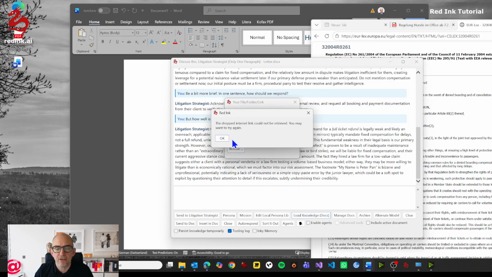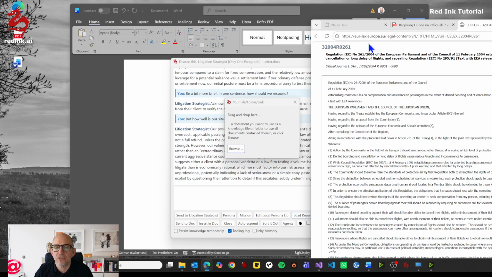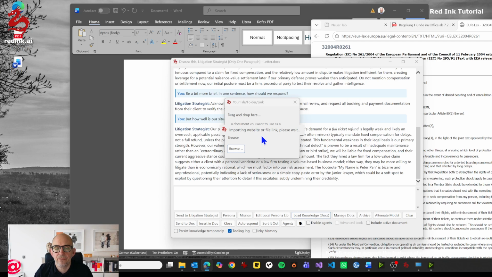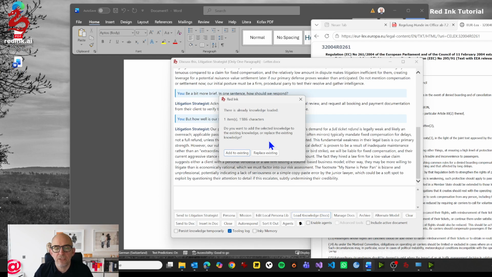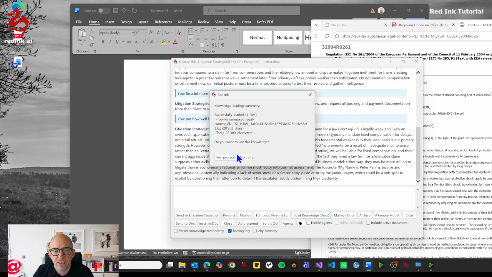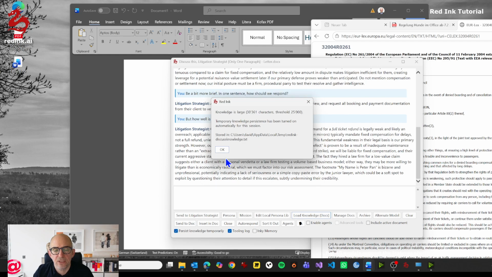You see it now, it's imported. Oh, it didn't work, so I will try again. And now it hopefully works. Okay, now it worked. Now we already have the letter in here, and the system asks me whether I want to add this regulation on top of that. And I say add to existing, and it now has this additional regulation in here. I proceed, and now I have both in it.